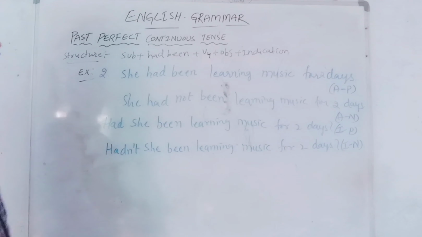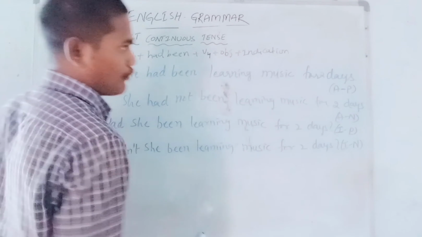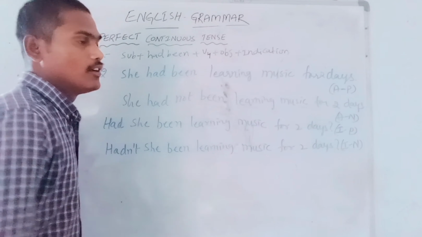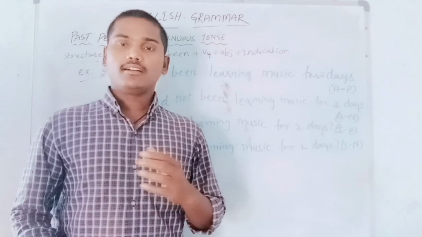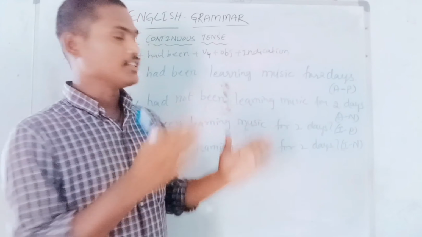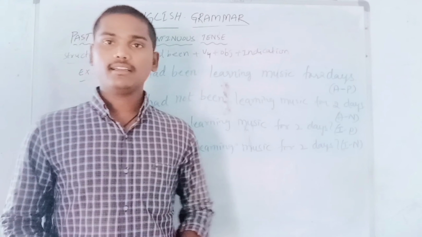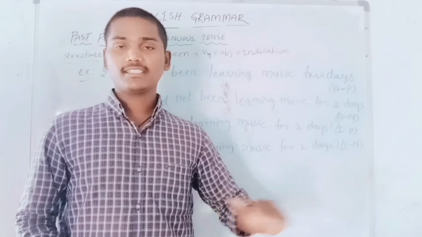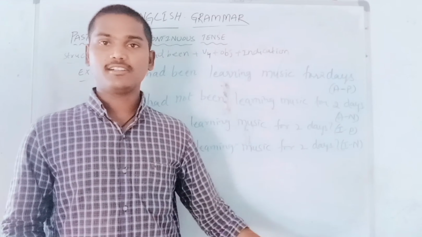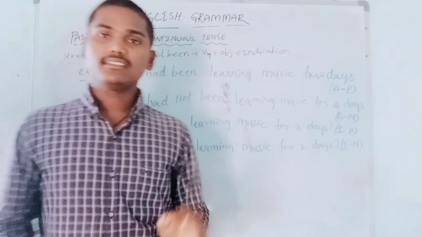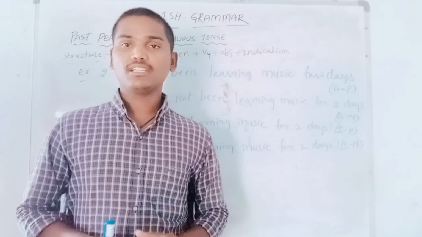Now the second example. She had been learning music for 2 days. Basically she continued to learn music in these 2 days, the action started and continued for 2 days, and it completed in the past also. It is a completed action.